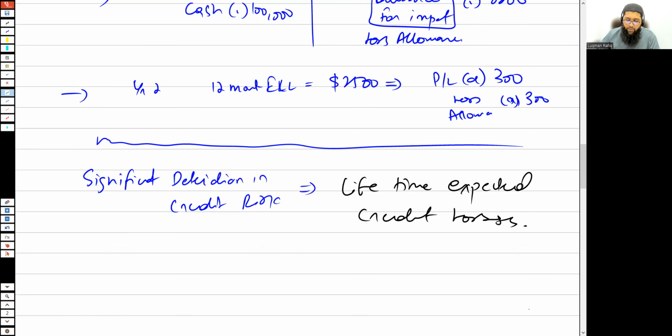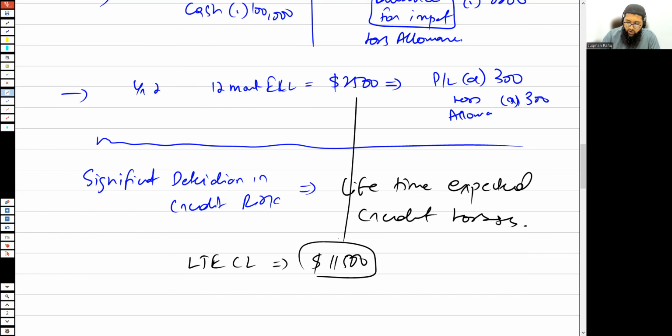So basically, your loss allowance, maybe let's say the lifetime expected credit loss was 11,500. So what you would simply do is update this loss allowance to 11,500. The difference between this 11,500 and 2,500 is 9,000.